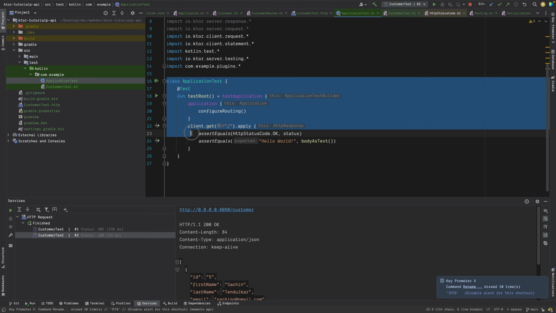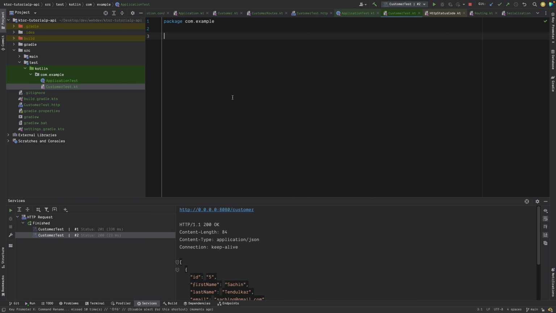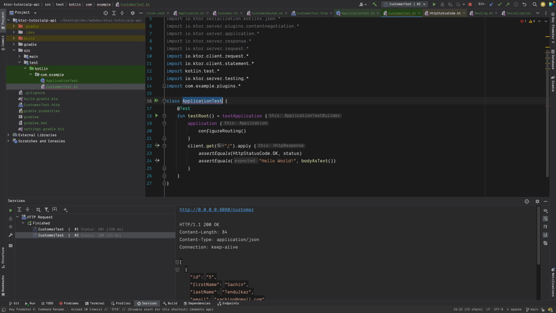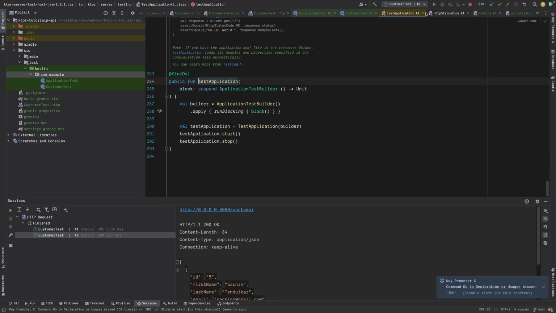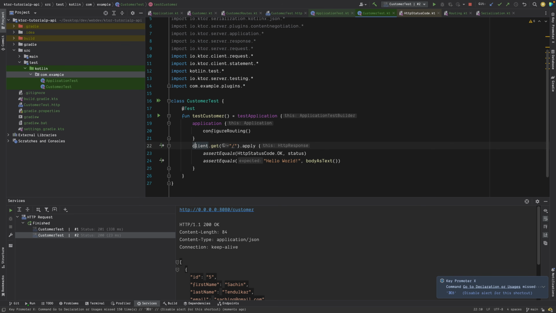So what we will do, we will just copy this entire thing and paste it over here. Now rather than this, we will just say customer test. Yeah, this is fine. And now rather than saying test root, we will say test customer, right? And then we will say this application is configure routing. This is fine only. Okay, this is fine.